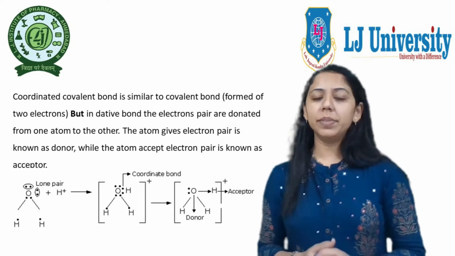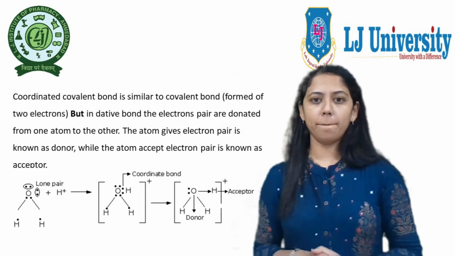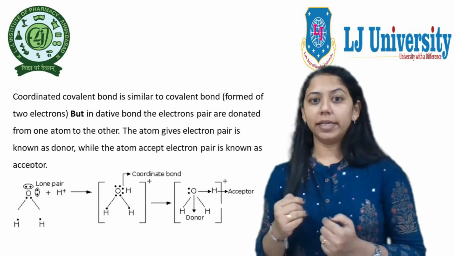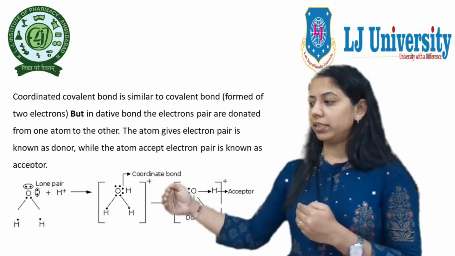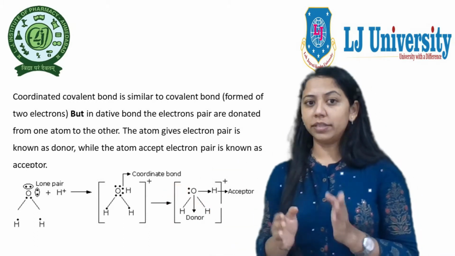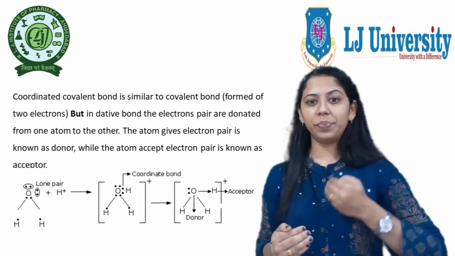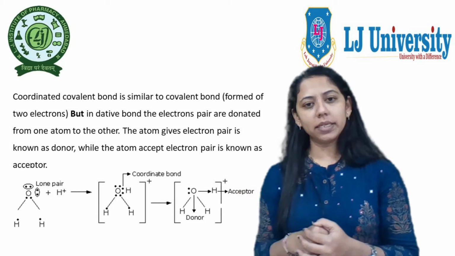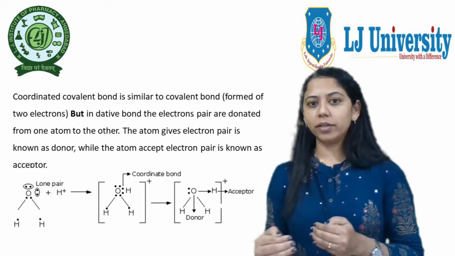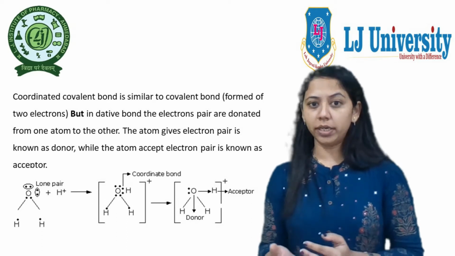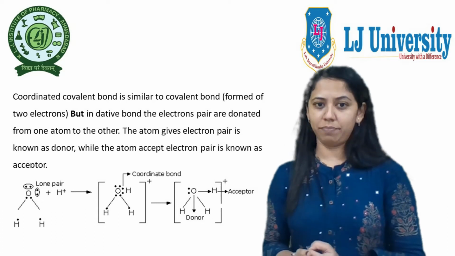A dative bond is similar to the covalent bond, which is formed of two electrons. But in a dative bond, the electron pair is donated from one atom to another atom. In a covalent bond, there is equal sharing, while in a dative bond, one is completely donating while the other is completely accepting. So the donating electron component is known as the donor, while the accepting electron component is known as the acceptor.